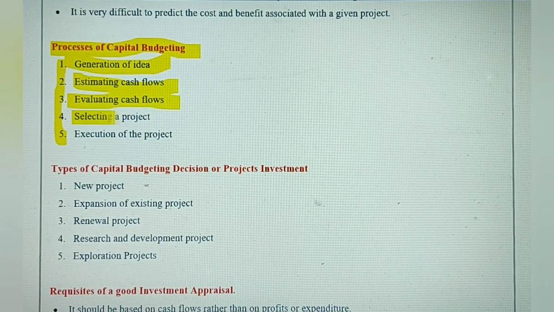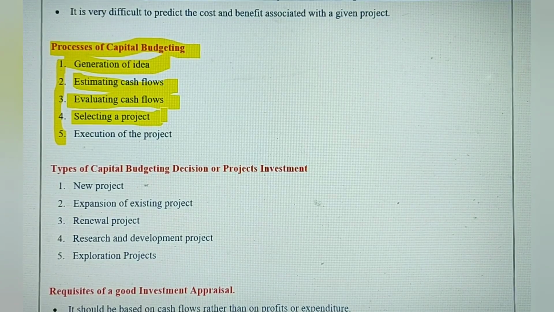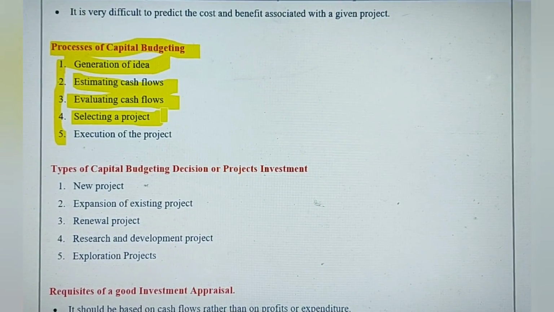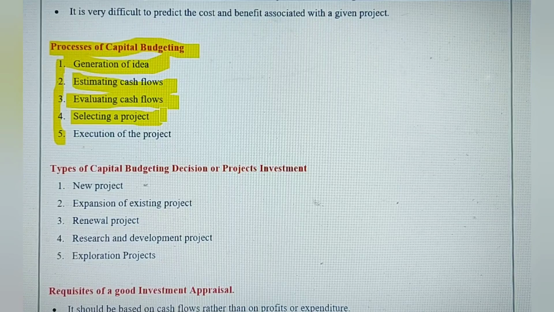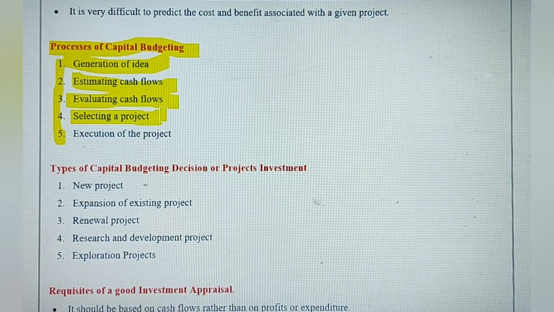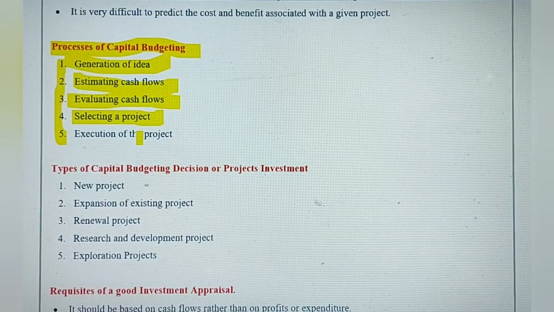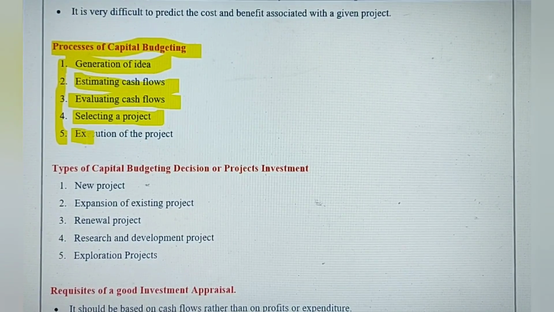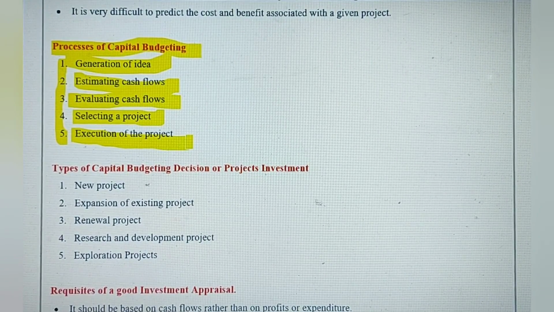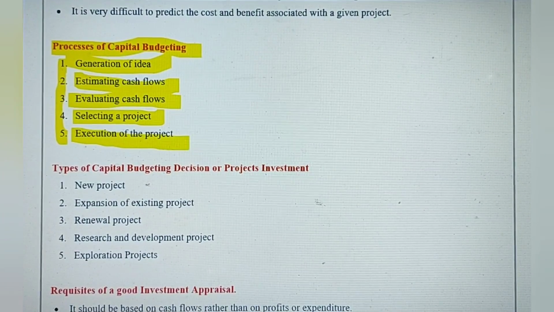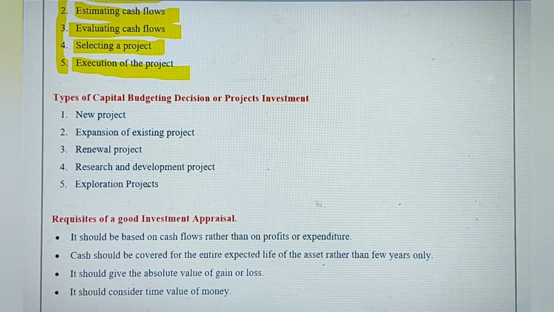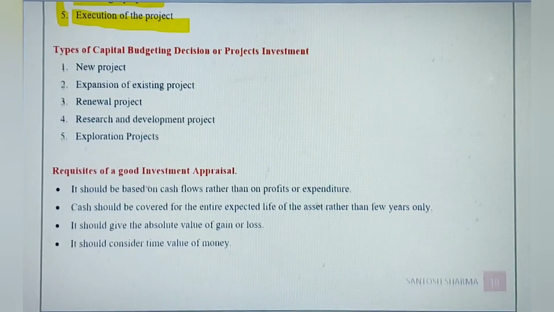Then selecting a project. Different types of projects are there, and the capital requirement for different projects is different, so the manager needs to select the project where it can put all these assets into play. Then we have execution of the project, so whatever project is undertaken by the company, it needs to execute that.